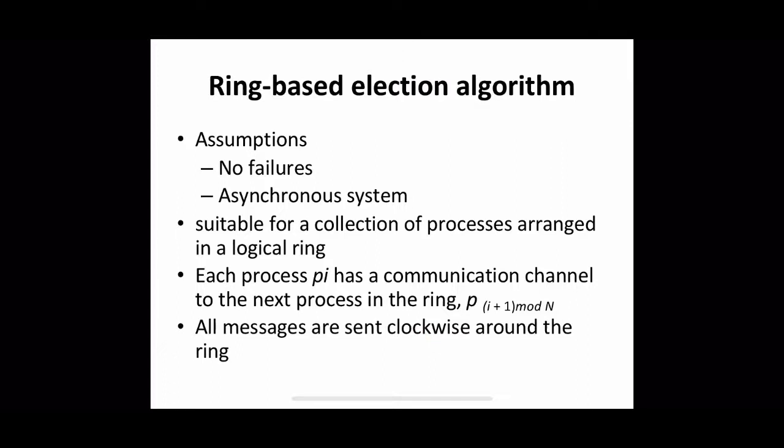Before that, each process Pi keeps two variables, participant_i and elected_i. participant_i just marks whether that process is currently participating in any election, and elected_i stores the identity of the coordinator once the election is over. There are two different types of messages in the election algorithm here. One is the election message and the second one is the elected message. The election message indicates that an election is going on. If a process wants to initiate an election, it will forward an election message with its own identifier. The elected message indicates that the election is over and reveals the identity of the coordinator.